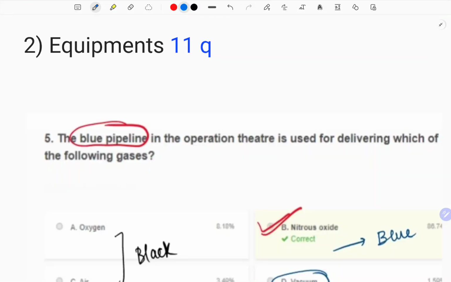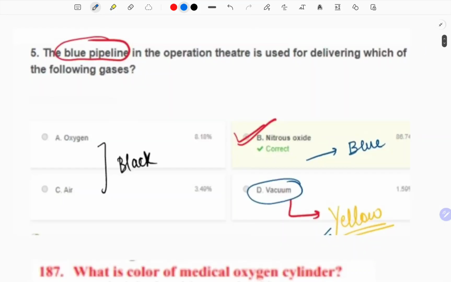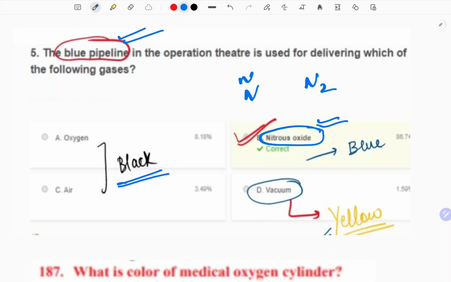Now next topic is equipment. Now these are more asked nowadays. So the first question is, the blue pipeline in the operation theatre is used for delivering which of the following gases? Remember that blue is for nitrous oxide or nitrogen. Now the shoulder here is of a different color in the nitrous oxide, but for N2O and N2, the blue is there. For oxygen and air, it is black. And I hope majority of the platforms might not have taught you about the color of the vacuum, which is yellow.